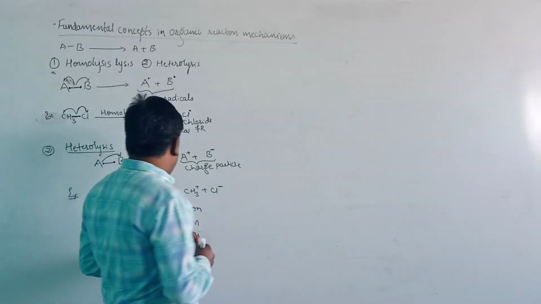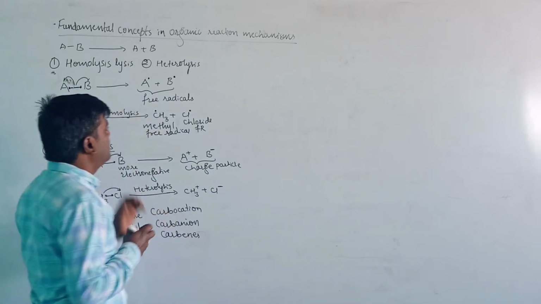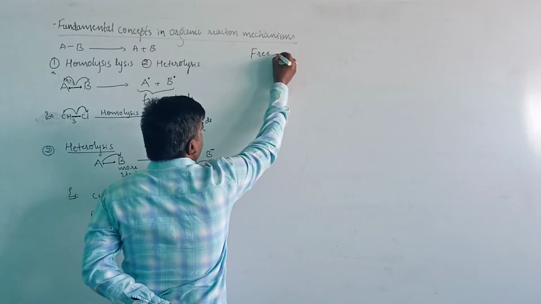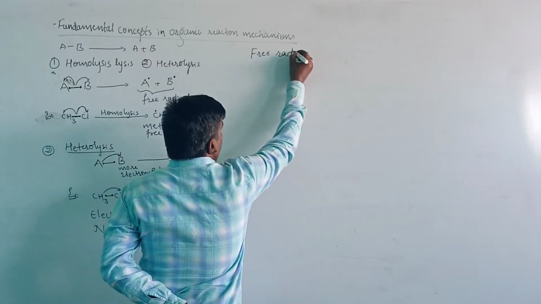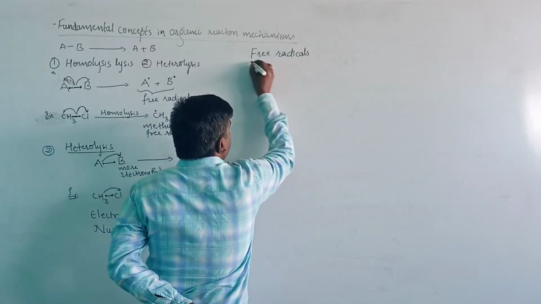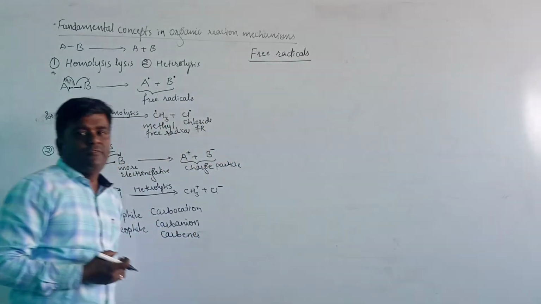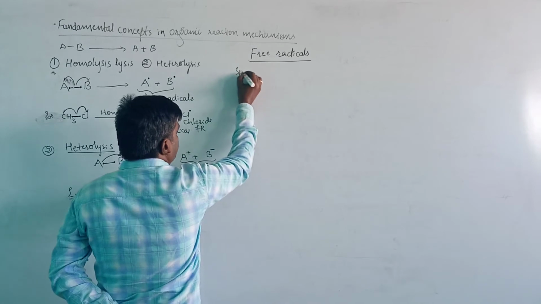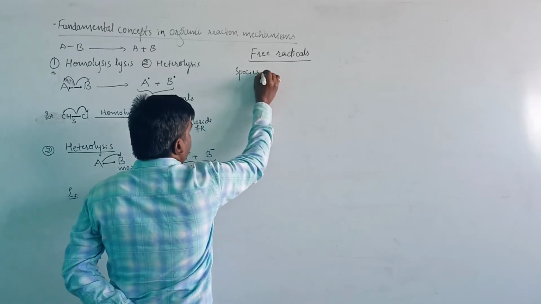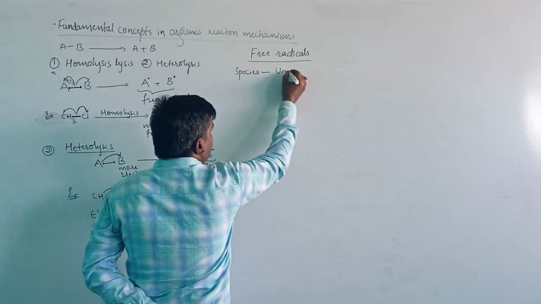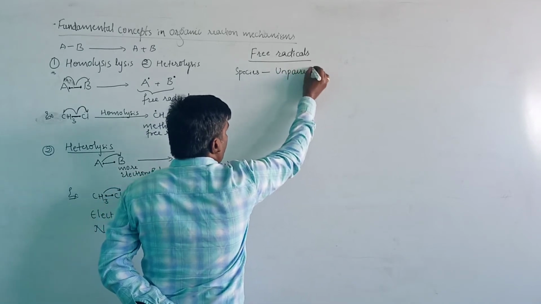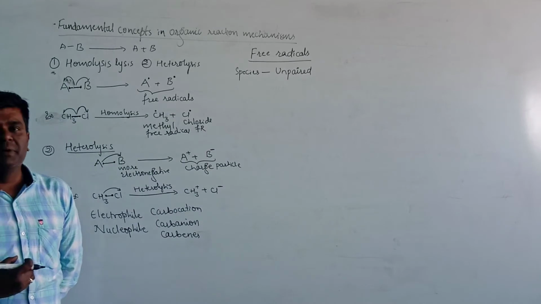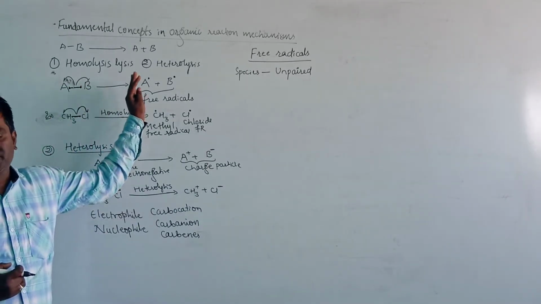First take the free radicals here. The species which contain an unpaired electron are known as free radicals, which are produced by homolysis.